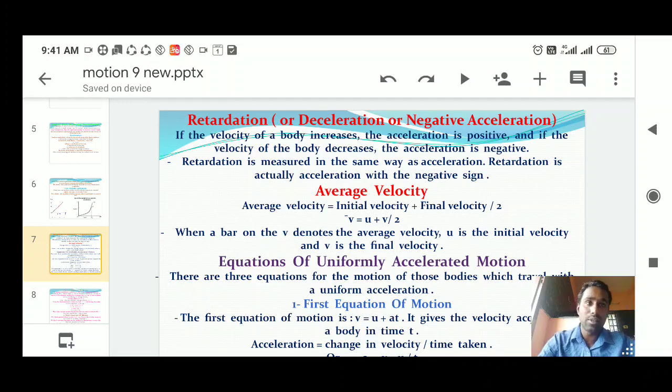If the velocity of a body increases, the acceleration is positive. If the velocity of the body decreases, the acceleration is negative. And one more thing, average velocity: likewise, total displacement divided by total time we can calculate. Otherwise, one more formula: initial velocity plus final velocity divided by 2. Next one, the equations of uniformly accelerated motion. Those equations we will study in the upcoming sessions.